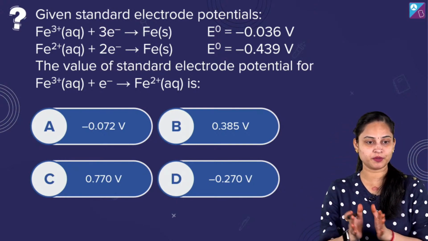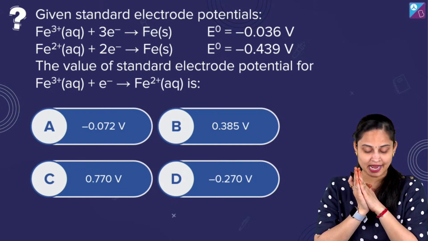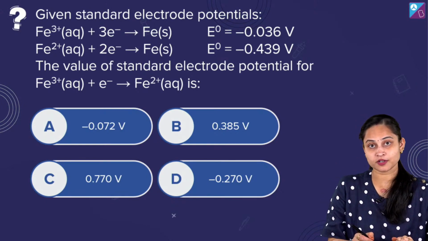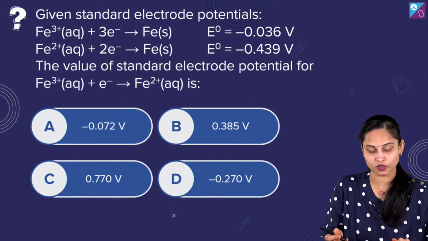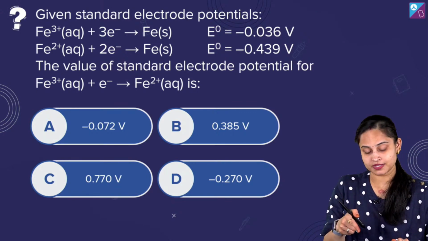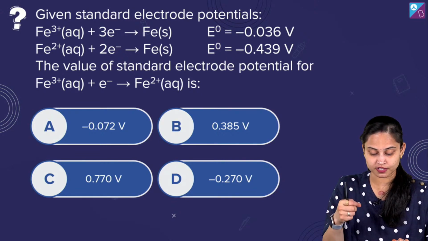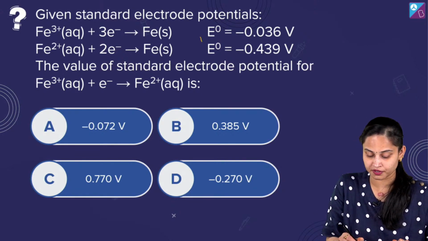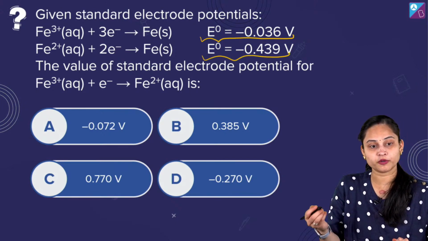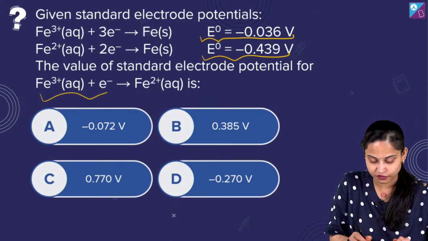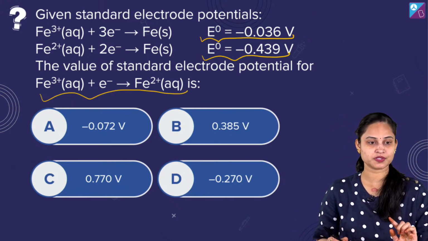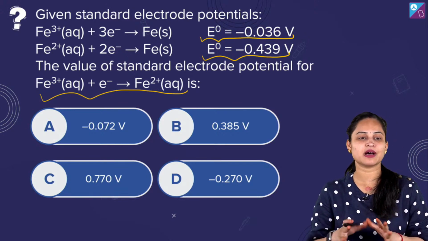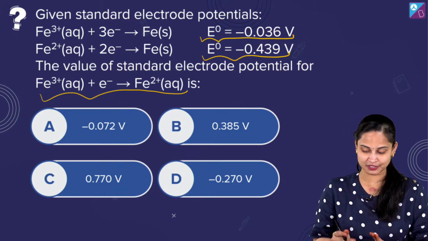Given standard electrode potential, Fe3 positive in the aqueous state plus thrice of electrons giving us Fe in the solid state, Fe2 positive in the aqueous state plus 2 electrons giving us Fe in the solid state. For them we are having the corresponding standard electrode potentials value. The value of standard electrode potential for this particular reaction is what? Fe3 positive plus electron to Fe2 positive. तो बताएं इसका जवाब क्या होगा? What will be the answer of this particular question?